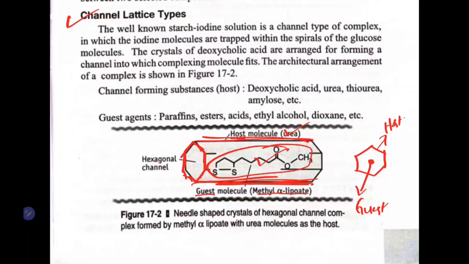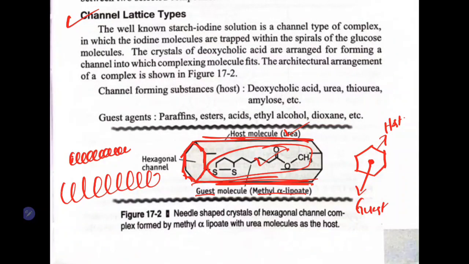Another example is iodine and starch. So starch will be like this, a hollow channel. The iodine will be entrapped here. I will draw it like this. A spiral channel will be there. If you see this from this side, it will be like this. So there will be a hollow channel inside. So iodine will be entrapped here like this. This iodine and starch also form channel type complexes. This is one example.